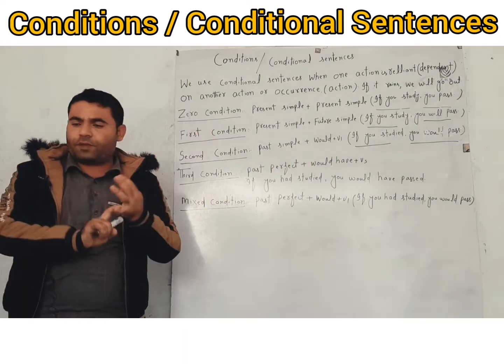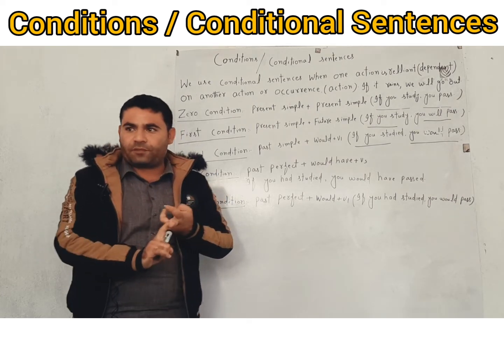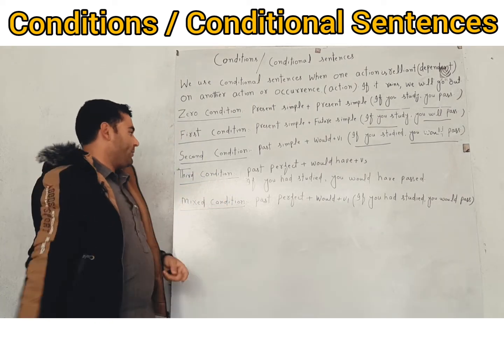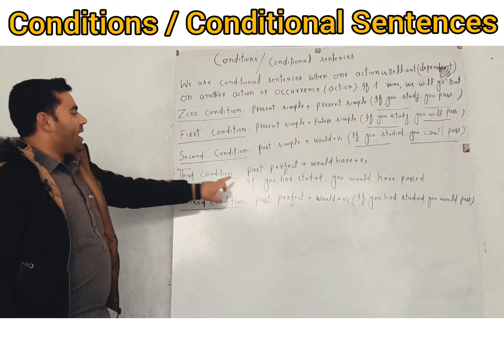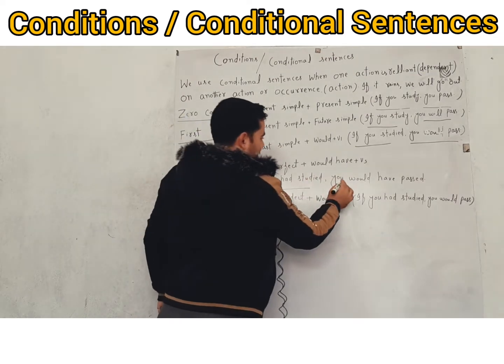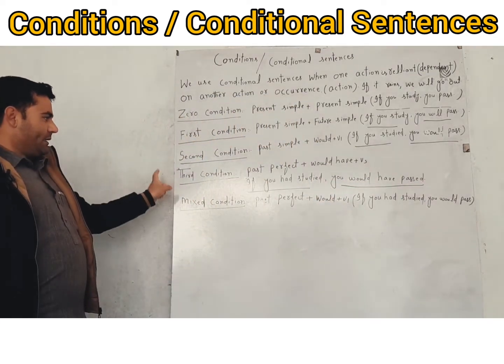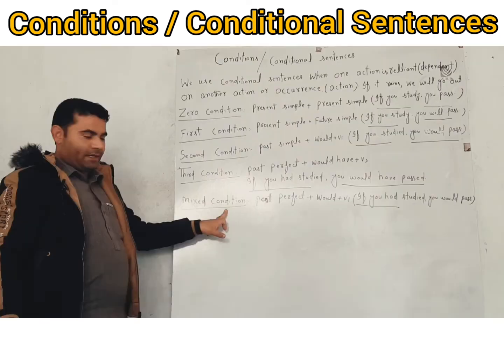Remember, when I use V1, it would mean first form of verb. V2 would mean second form of verb. V3 would mean third form of verb, etc. So if you had studied, this is past perfect, the first clause, and the second clause is you would have passed. So that means that third condition has also been done.